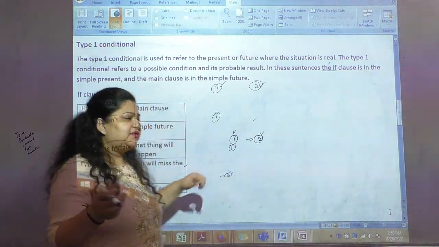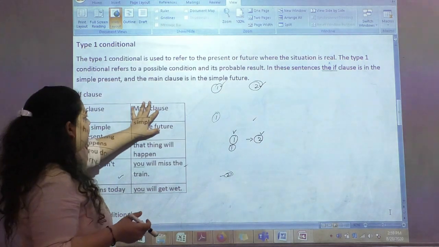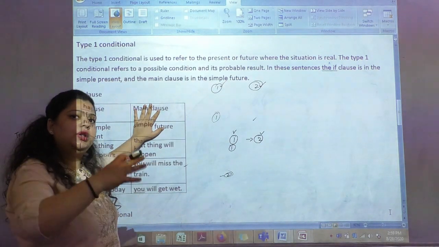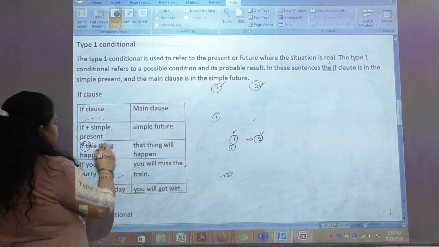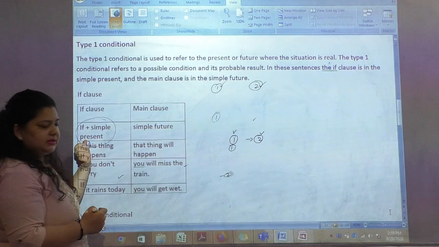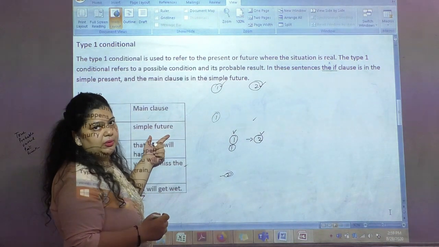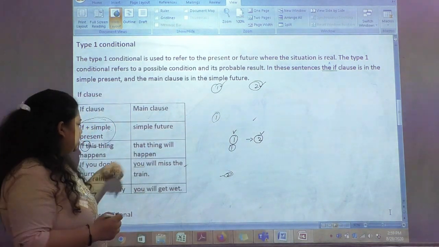Again we have two parts of the sentence here: the if clause and the main clause, or let's say the condition and the outcome phase. So here we follow the rule: if plus simple present, and simple future will be the second part of the sentence. So let's see the examples.